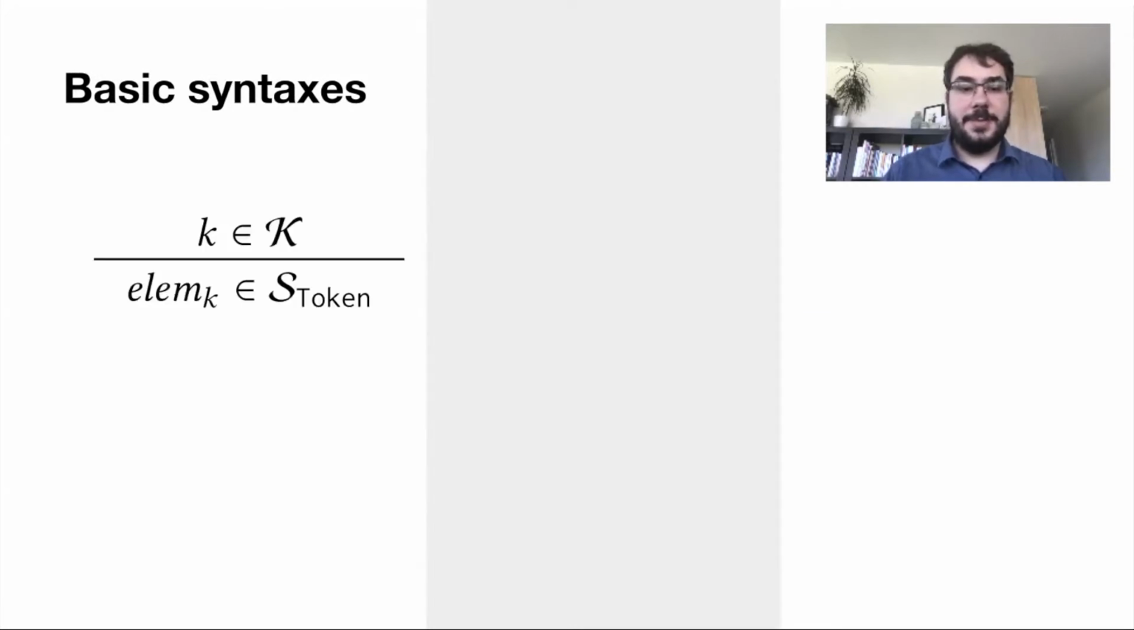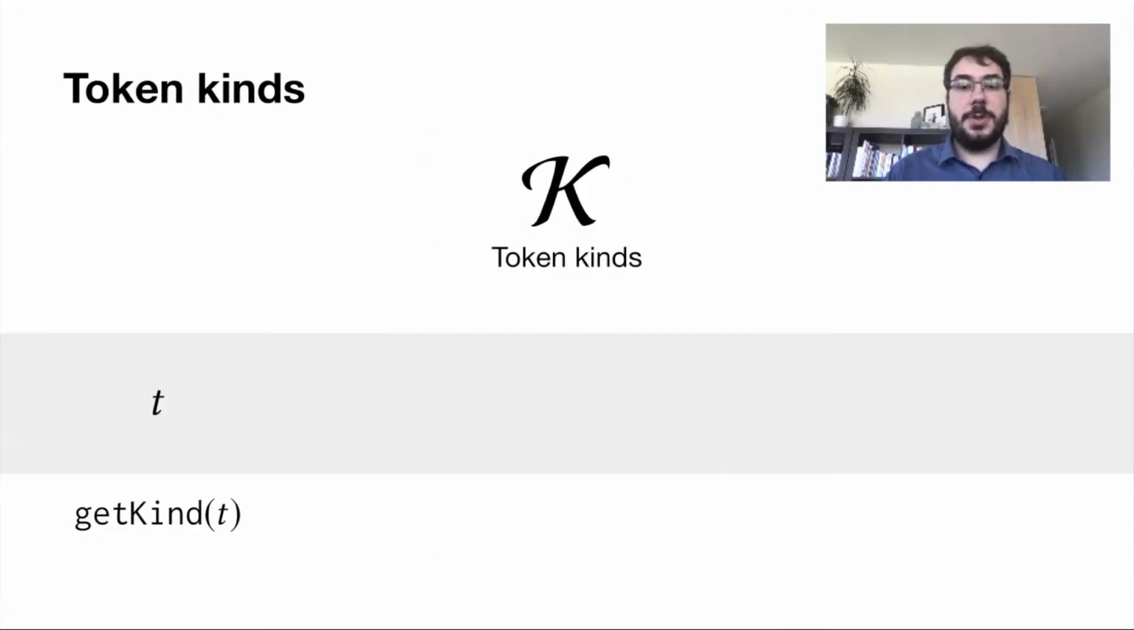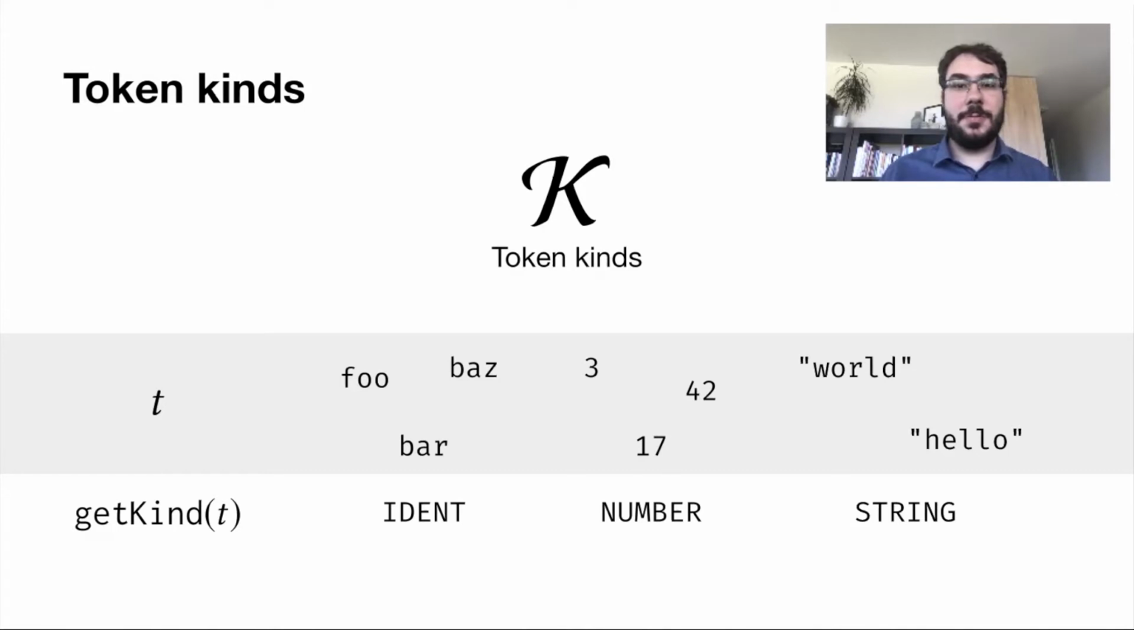We have the elem syntax, which associates sequences of only one token to the token itself, provided that they are of the correct kind. Token kinds represent groups of tokens. For instance, if we have the tokens foo, bar, and baz, the token kind could be ident. If we add tokens 3, 42, and 17, the token kind could be number, while if we add the strings world and hello, their kind would be string.